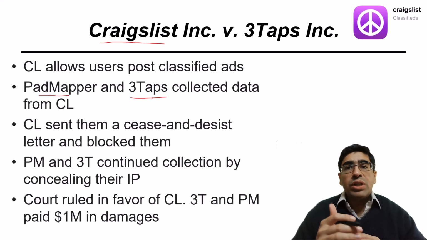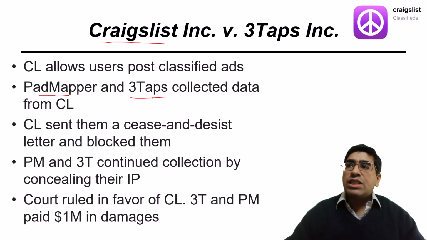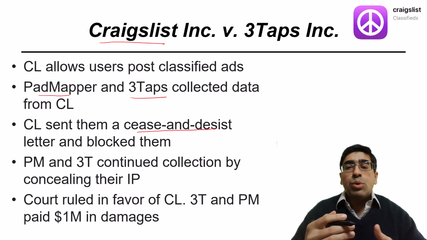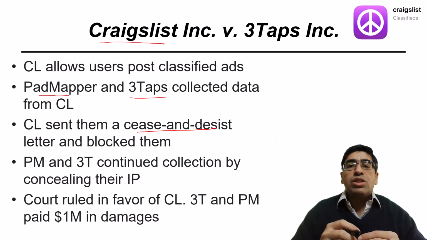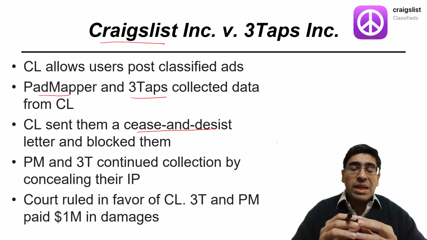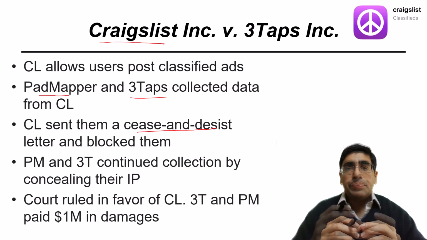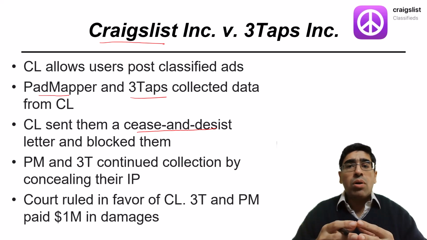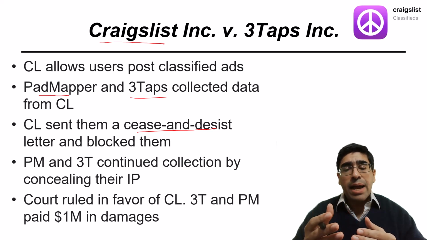In June of 2012, Craigslist sent a cease and desist letter to PadMapper requesting that they stop, referring them to their terms of service, which stated that the scraping was consuming a lot of bandwidth. Craigslist also blocked PadMapper's and 3Taps' IP addresses from accessing its site.